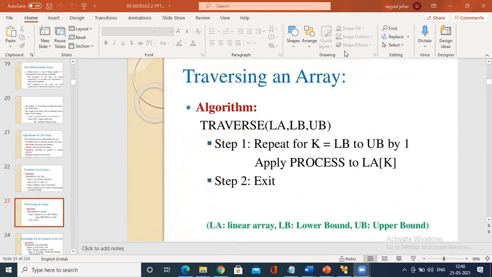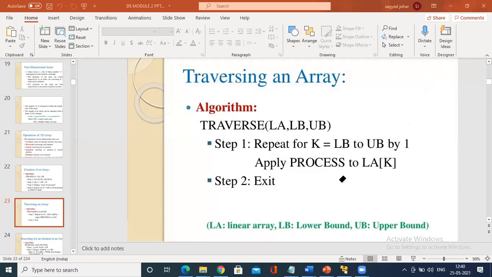Understand, traversing is nothing but, imagine this is a compartment. You stored something into it, like 10, 20, 30, all those things. How do you retrieve what is there in the memory of this location? What is there in the memory of this location? This we are going to fetch. So that is the concept.